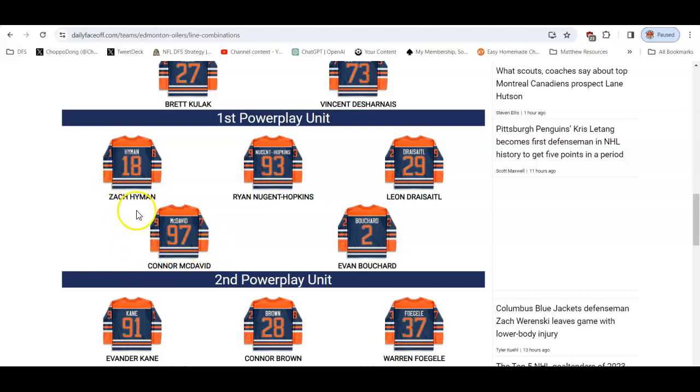And whereas this line one, Hyman, Nugent, Hopkins, and McDavid stay there, then all of a sudden Bouchard and Draisaitl come on the ice with them, and those are guys that overlap on the power play unit. So if you score a power play goal and McDavid scores the goal, it is possible at this point that Nugent, Hopkins, and Draisaitl got the assists, and that's your stack slam.